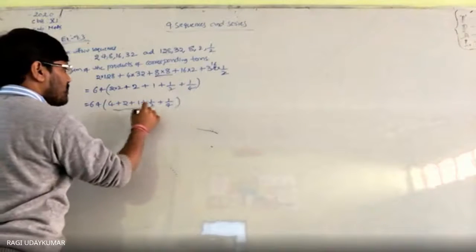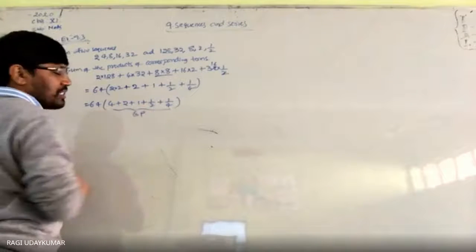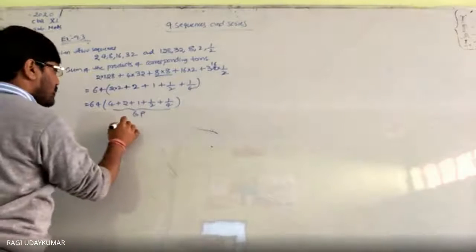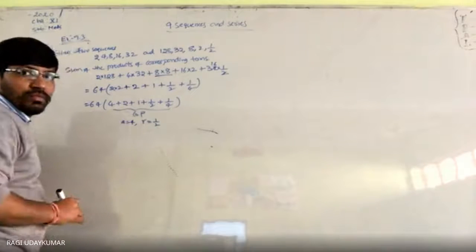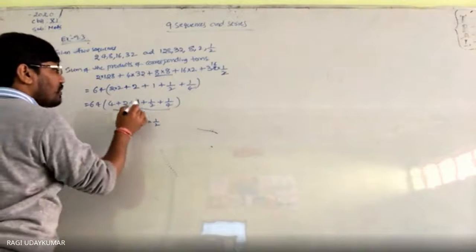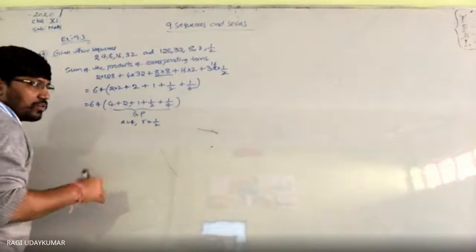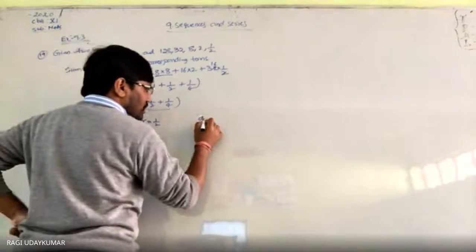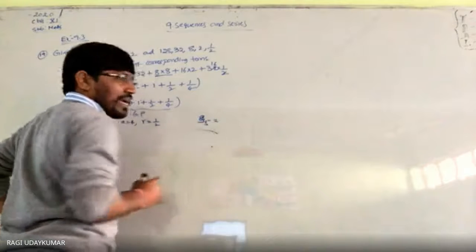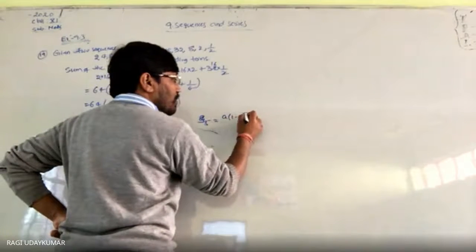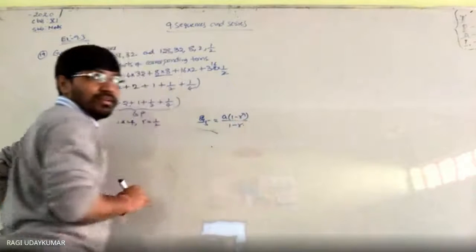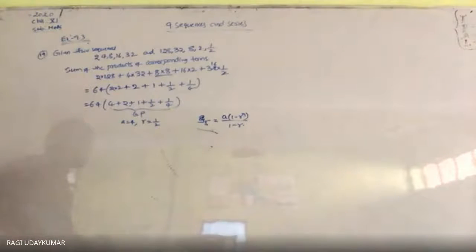So this forms a geometric progression in which a is equal to 4 and r is equal to 1 by 2. So how many terms are there? 1, 2, 3, 4, 5 terms are there. So S5 you need to find. S5 is equal to a into 1 minus r to the power of n by 1 minus r. Did you get my point here?